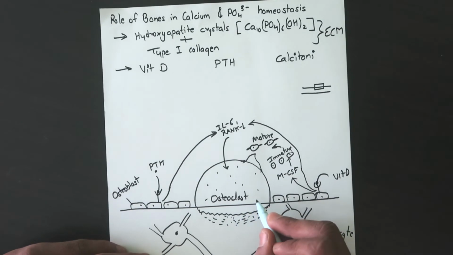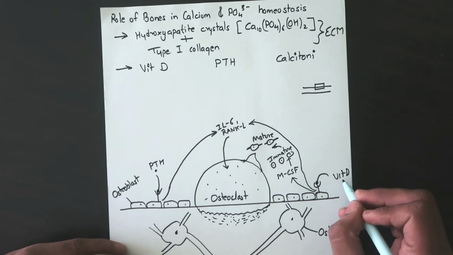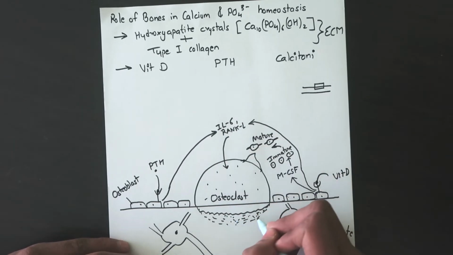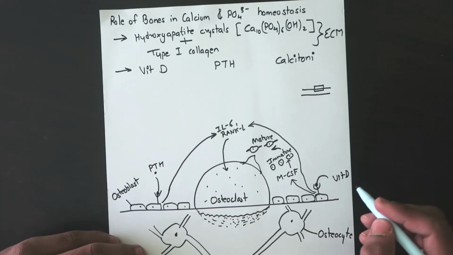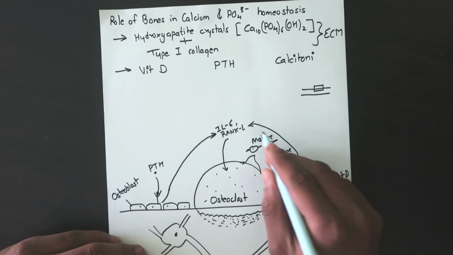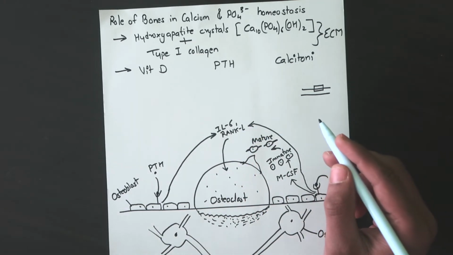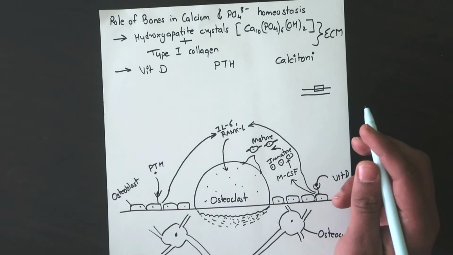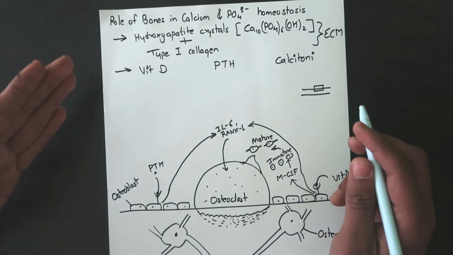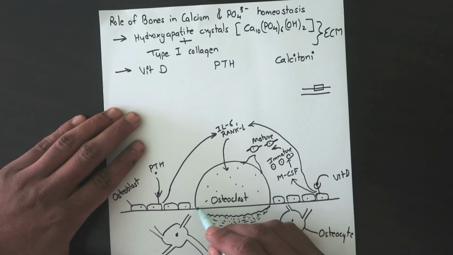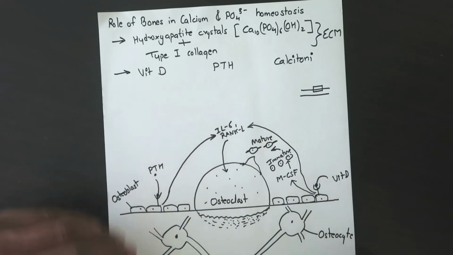The function of osteoclast cells is to destroy the bone, actually to destroy the old bones. So why does vitamin D do this? Because it needs to create a new environment for the deposition of new bone, so it helps in the growth of the bone. You know, the bones in our body are under constant turnover. The old bones need to be destroyed and new bones need to be formed, and to provide space for the new bones to deposit, vitamin D will create a space by stimulating osteoclast cells and destroying these old bones.